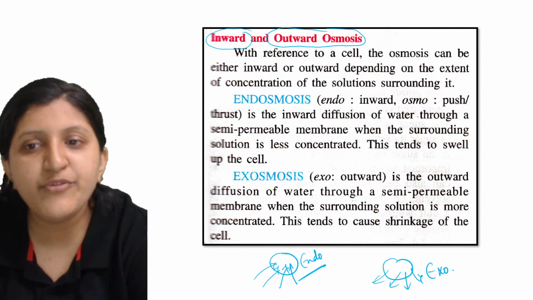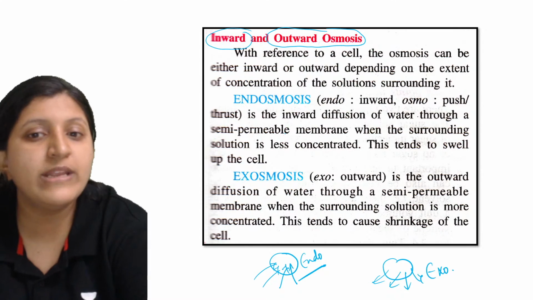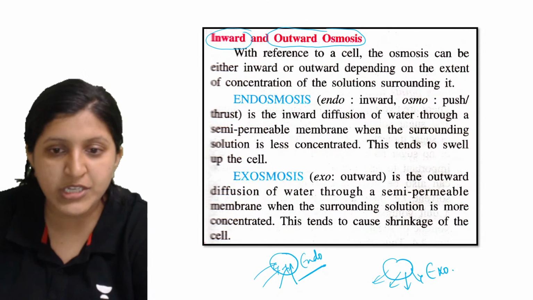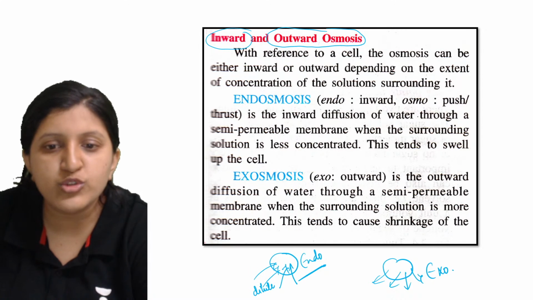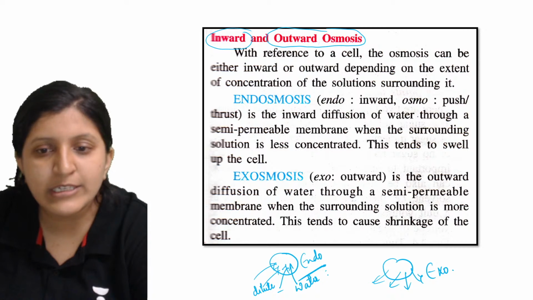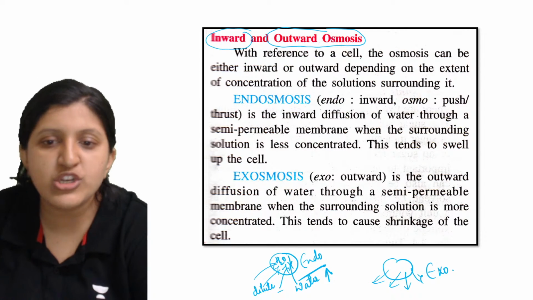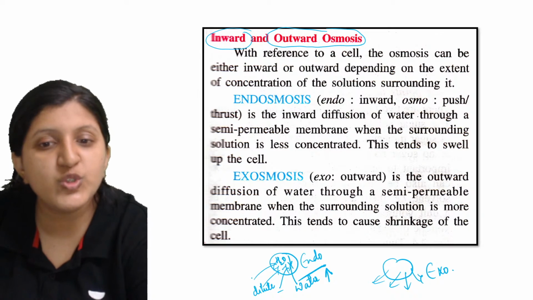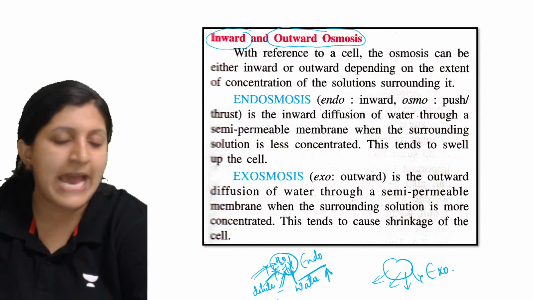Inward diffusion of the water through a semi-permeable membrane happens when the surrounding solution is less concentrated. So this one here is a dilute solution where you can find more water concentration. Here inside, the water concentration is less, and hence you can see the water will start to move from outside to the inside.